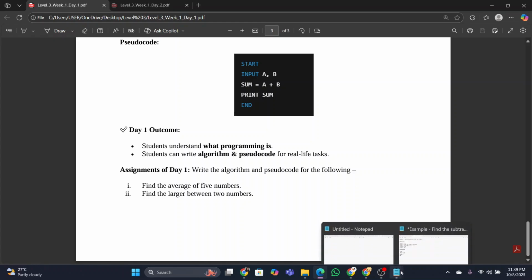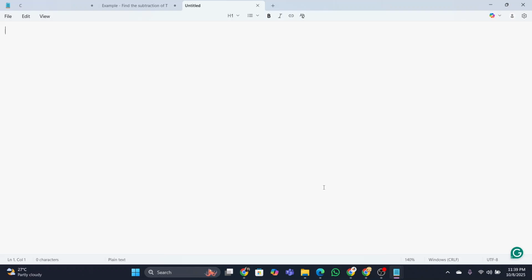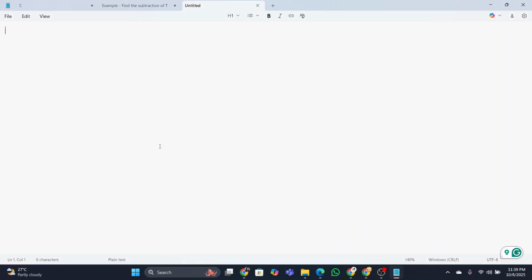Whenever you write an algorithm, keep it in your mind that first of all, you need to break down the question. So in the question, what is given? Find the average of 5 numbers, right? Let me explain the basics. How do you find the average of 5 numbers? First of all, you have to take 5 numbers, right? Suppose I'm taking input 5 numbers A, B, C, D, E.